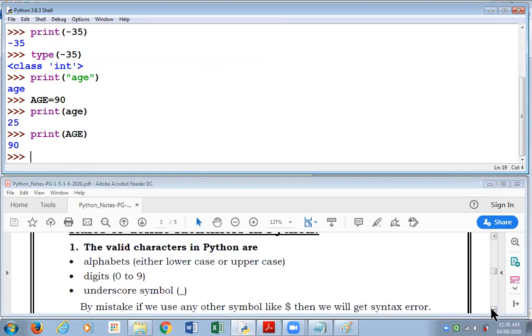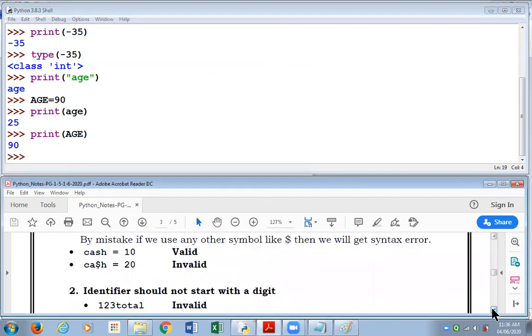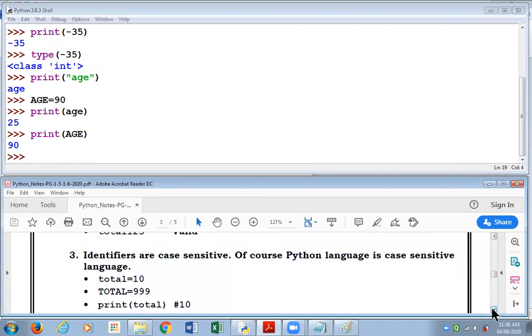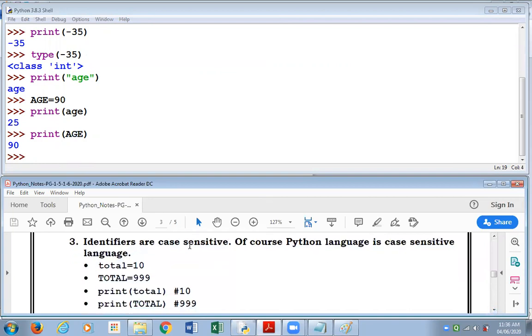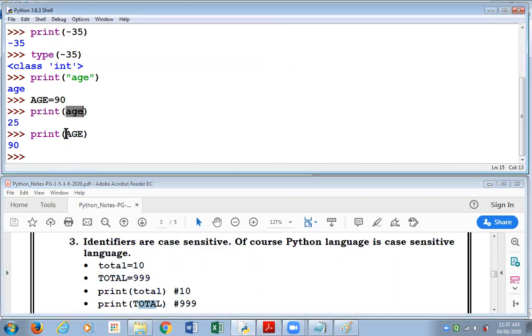I'd like to relate to one of the points which we have included over here on this. Here you are. Identifiers are case sensitive. That means if you define a variable total equal to 10, and you make another variable Total and give the value 999, when you print total, the name in small letters, you get 10, and when you print Total in capital letters, you get the value 999. As in this case, we did it with age. So the variable age in lowercase and the variable Age in uppercase are two different variables.